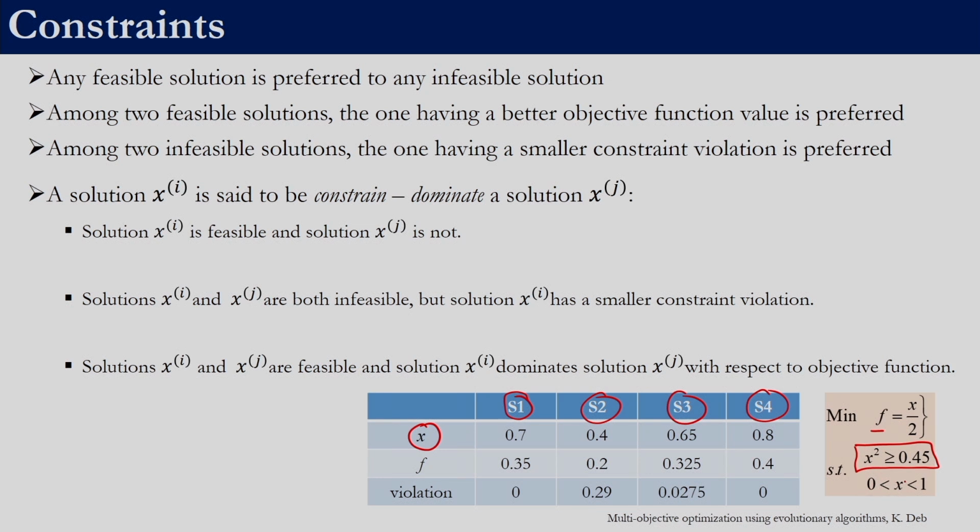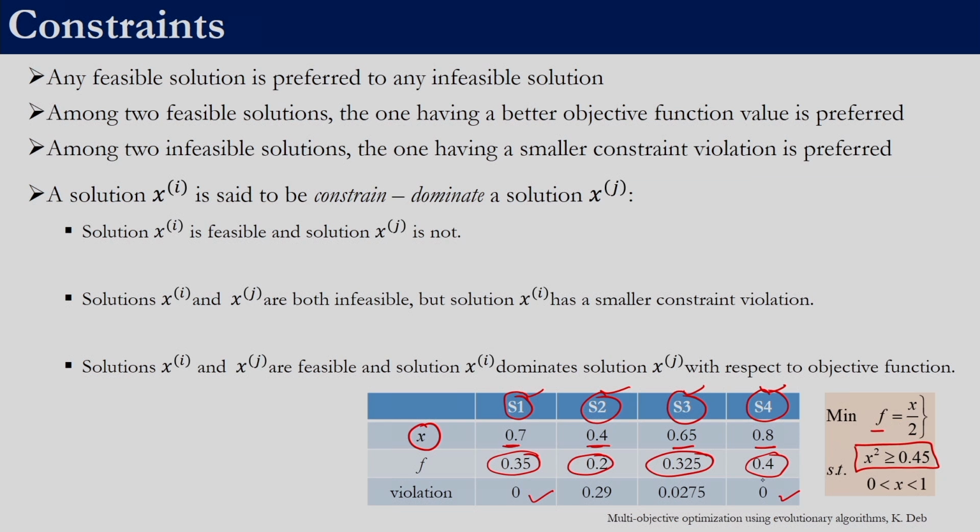So x has to be greater than 0 and it has to be less than 1, right. So these are the four values of the decision variable x corresponding to solution 1, solution 2, solution 3, solution 4. These are their corresponding objective function values, right. And since we know this is 0.7, we can check whether 0.7 square is greater than or equal to 0.45. In this case it satisfies this constraint, so the violation is 0. Even in this case you can check that 0.8 square would be greater than or equal to 0.45, right.